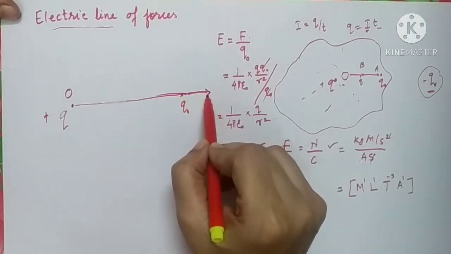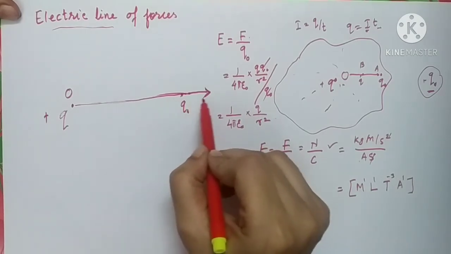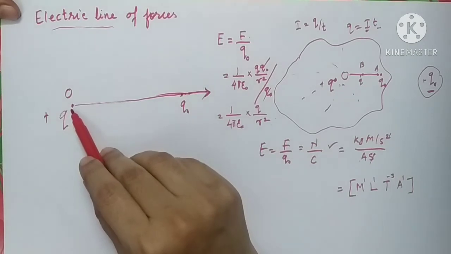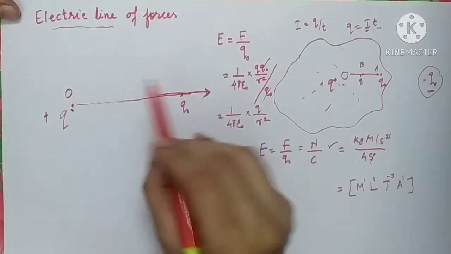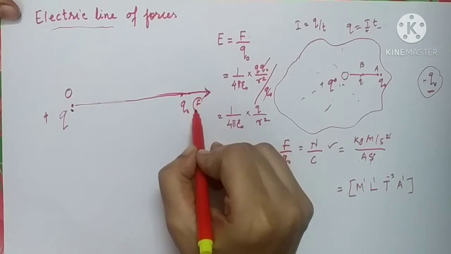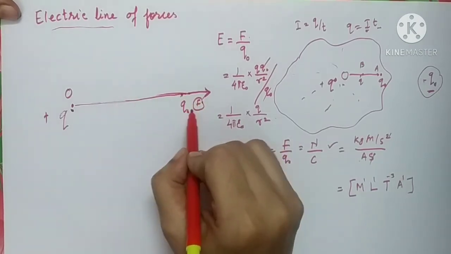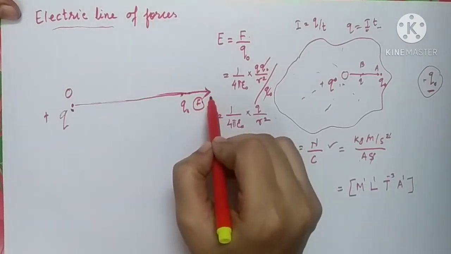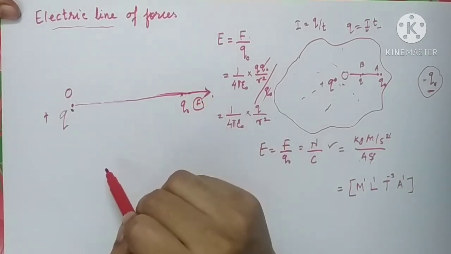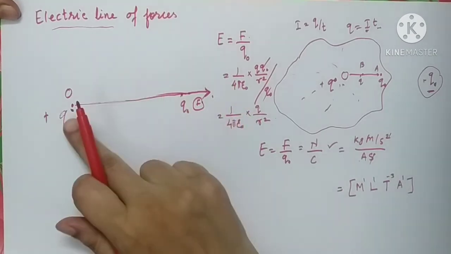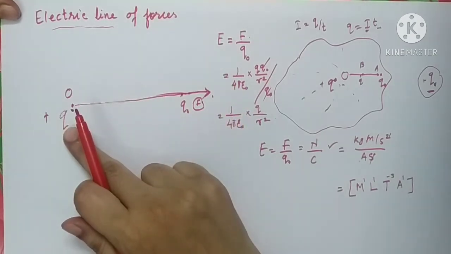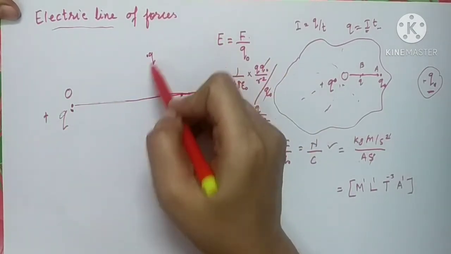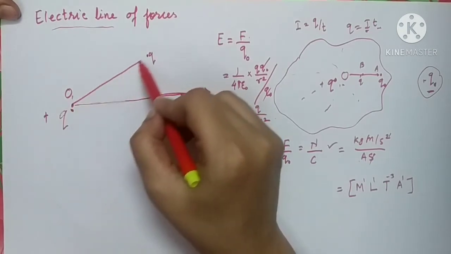And as it is going to move in a given direction, it is going to move in a line which originates from this charge plus q. So this is the path followed by the charge after experiencing a Coulomb force, and it is a line path. So this line is called a line of force. And from where is it originating? It is originating from the charge itself. Similarly, if you place a charge over here, again it is going to get repelled along this line.